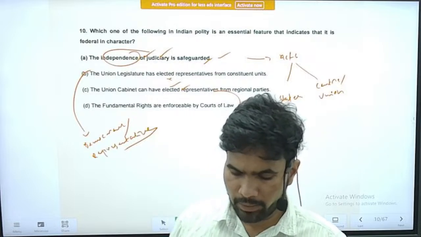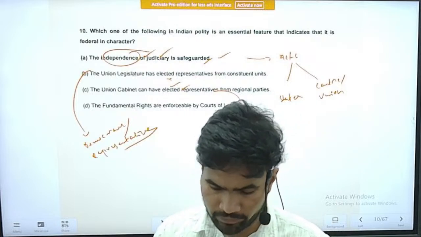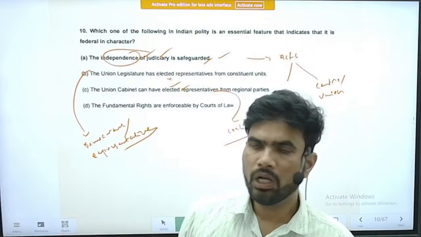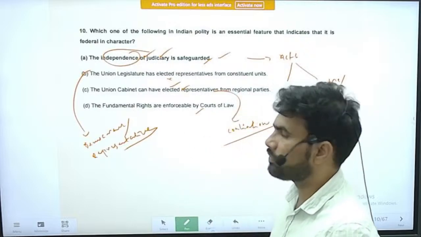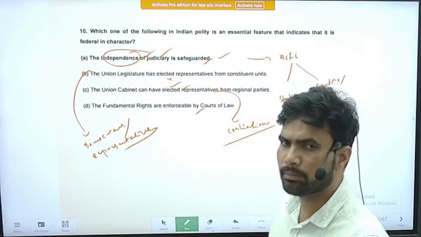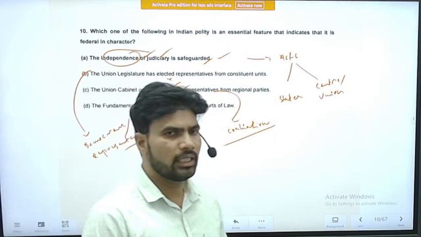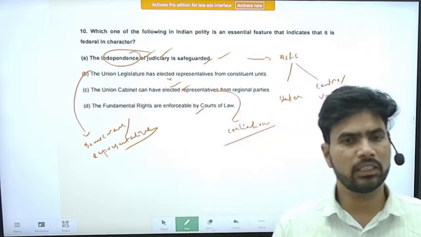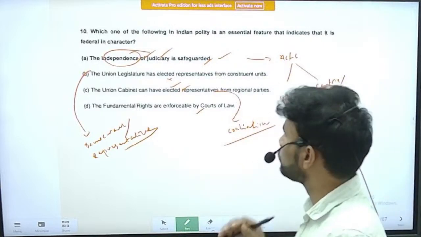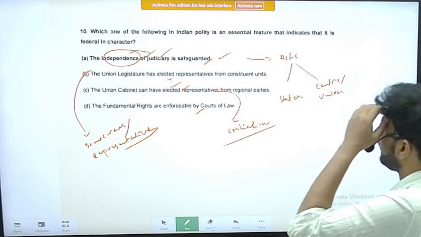Option D, the fundamental rights are enforceable by courts of law. Yes, this is an essential feature of our constitution, but it is not part and parcel of the federal principle. It deals with another aspect, that is rights of the people. So the correct option is option A.